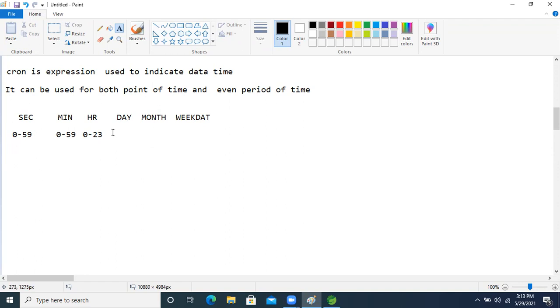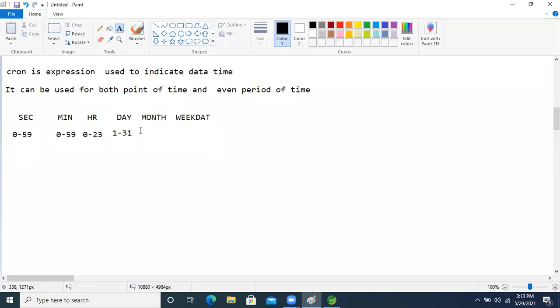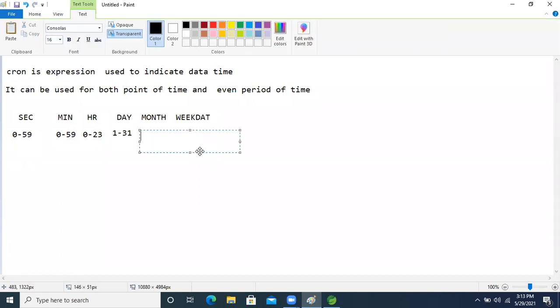And for the day, it is 1 to 31. In a month there are sometimes 31, sometimes 30 days, but in the cron expression, the possibility is 1 to 31 days. For month, the possibility is 1 to 12.